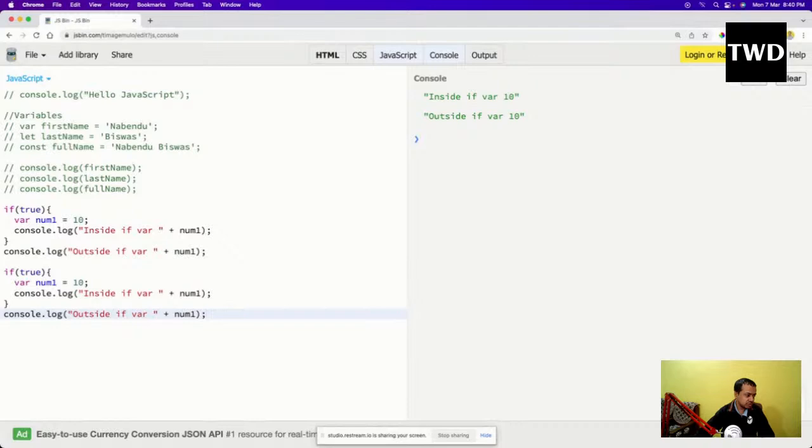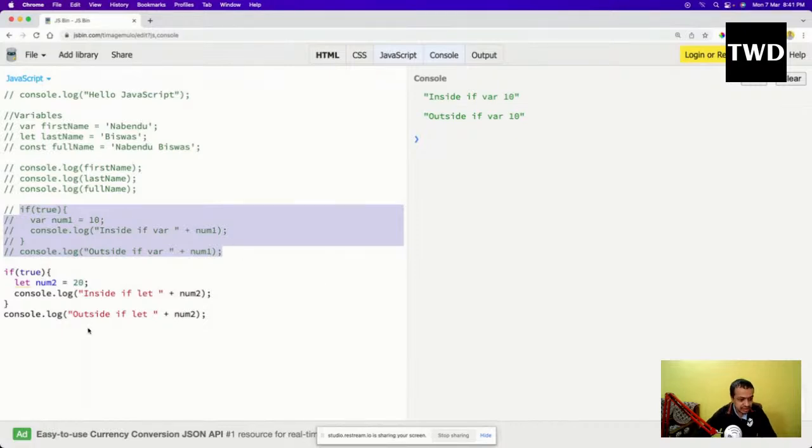So, if true is there, let me do a let of num2, let me make it 20. Inside the if, let num2 is there, and outside the if, let num2 is there, and I will comment it out and see. Now I put a let. It's the same situation. Let us see what will happen here.